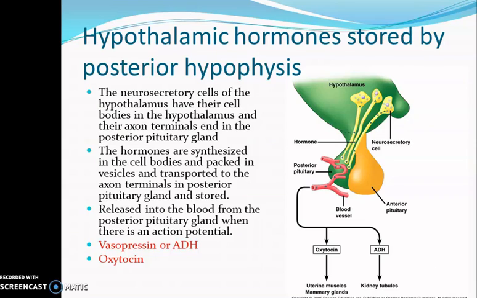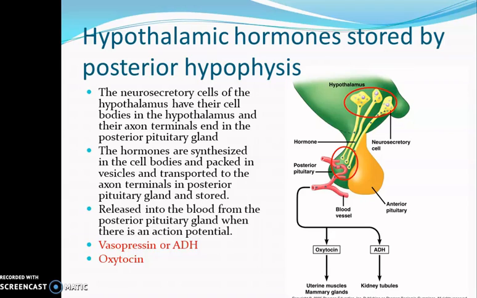Then coming to the hypothalamic hormones, the second group of hypothalamic hormones are secreted by the neurosecretory cells in the hypothalamus and they are stored in the posterior hypophysis, or the posterior pituitary gland. Here you can see the neurosecretory cells in the hypothalamus. They have the cell bodies in the hypothalamus and they have long axons, and the axons terminate in the posterior pituitary gland.